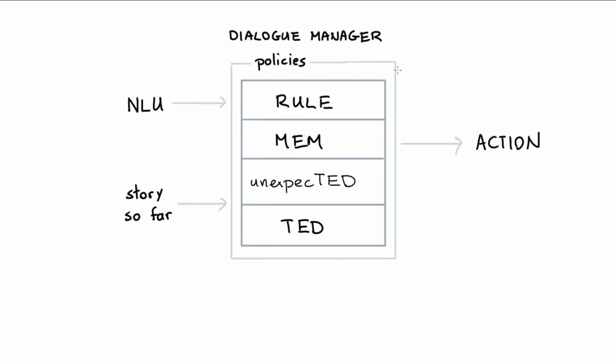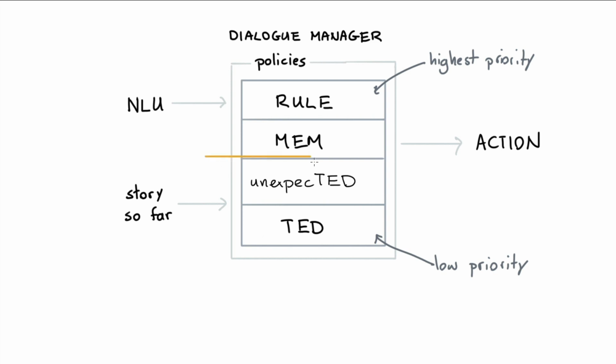In general, Rasa has the opinion that anything that a user has described as a rule deserves to have the highest priority. And TED, over here, has the lowest priority. And the reason here has to do with this distinction.